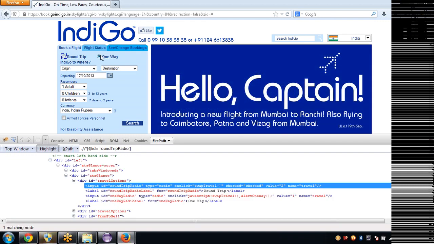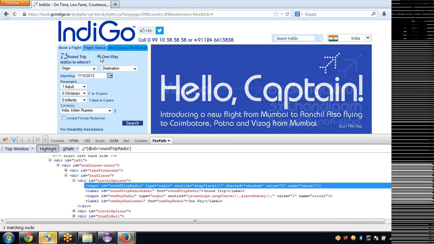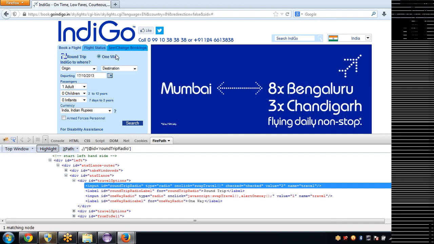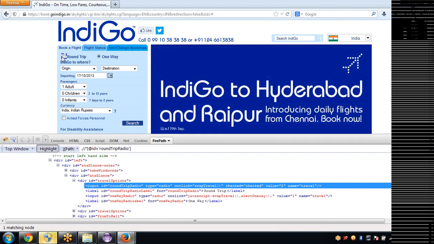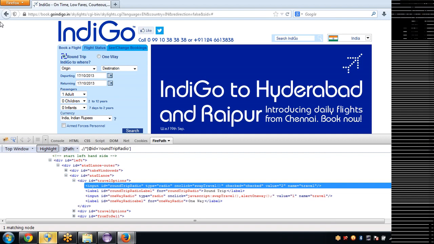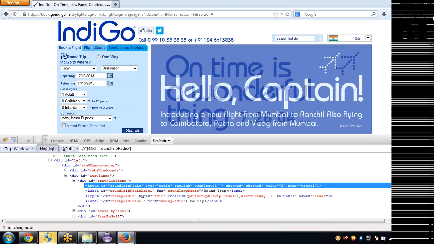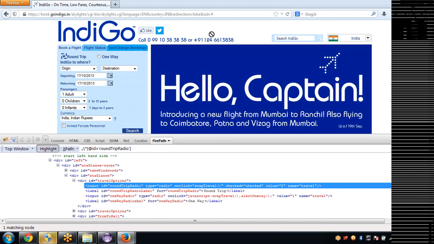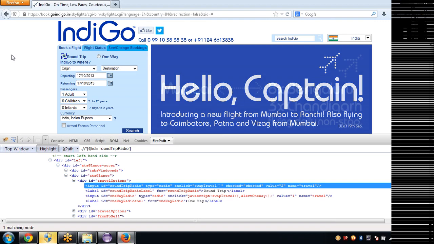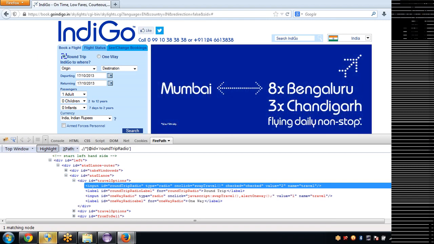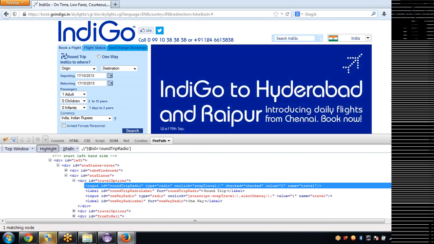Then how will Selenium handle your desired radio button out of these two, because those two have the same property names? By default, if you give these two properties, Selenium will click on round trip, because it will start interpreting from the top left. Whenever it's trying to find an object, it will start from the top left. It will traverse the entire page in this way. So whenever it comes this side, it will identify this first radio button and it will be clicked. It will not throw an error.